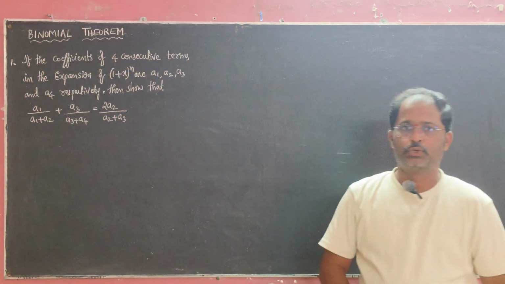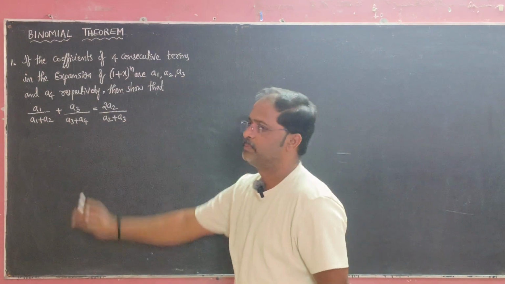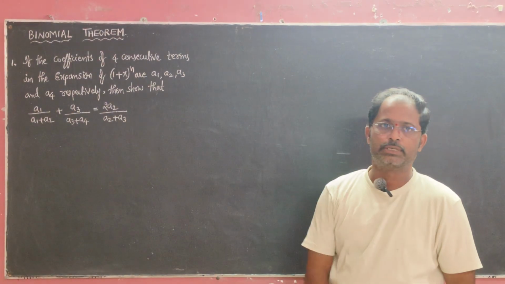So we are starting the intermediate Maths 2A chapter. Chapter name is binomial theorem. Okay, long questions, gunshot problems.